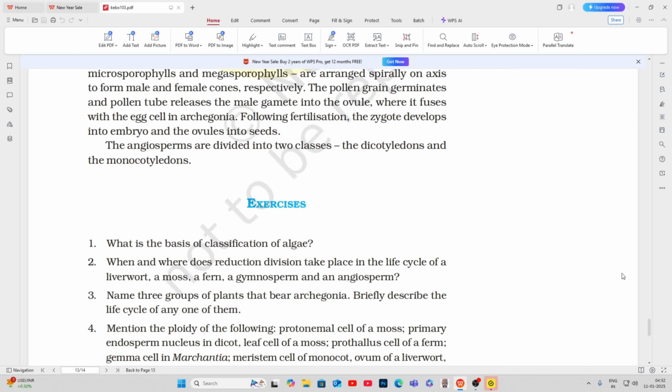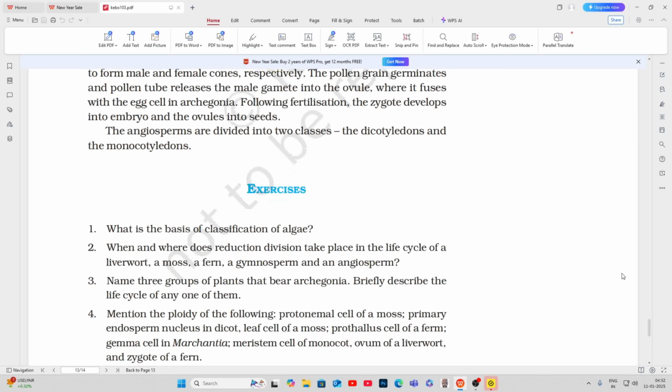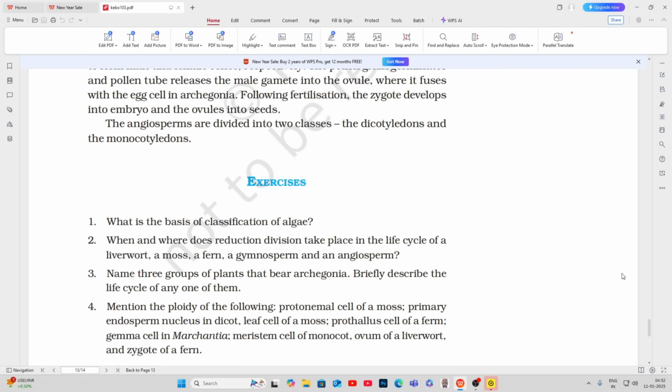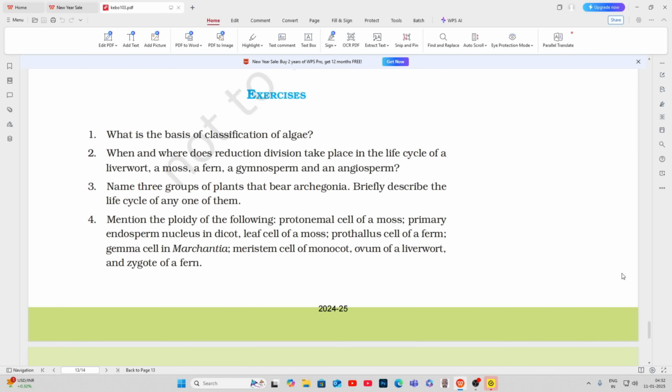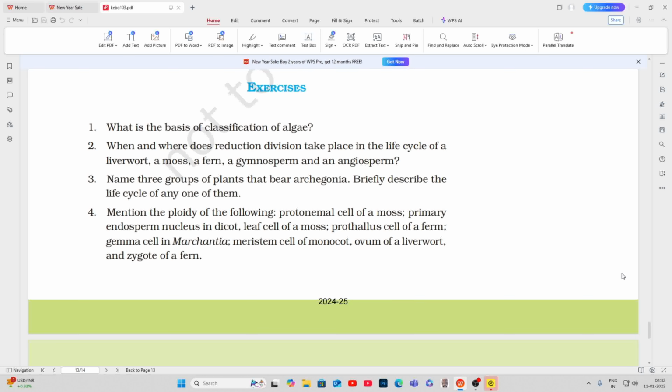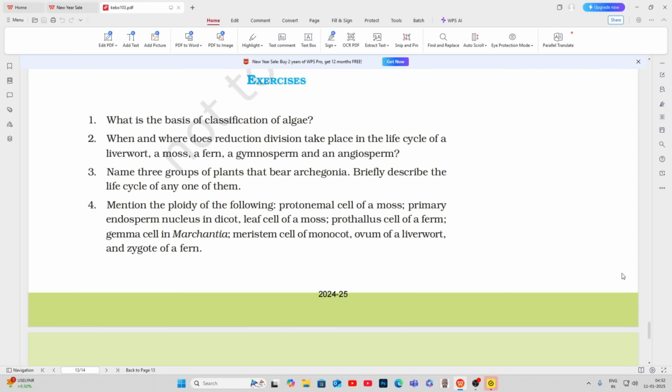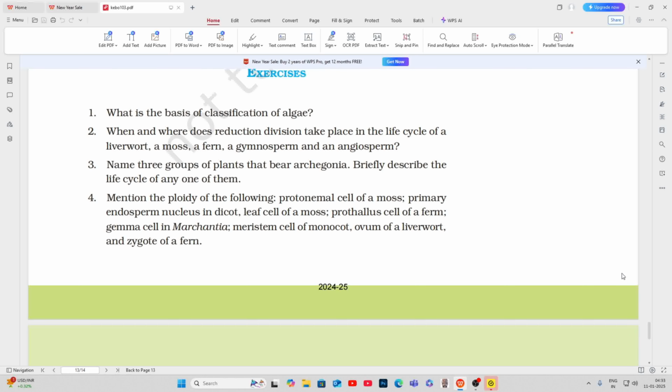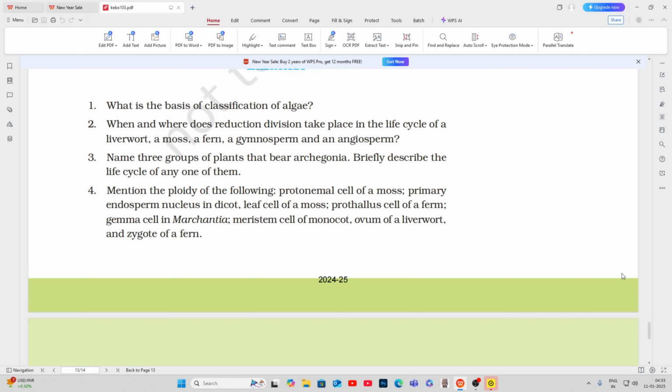The angiosperms are divided into two classes, the dicotyledons and the monocotyledons. Exercises. 1. What is the basis of classification of algae? 2. When and where does reduction division take place in the life cycle of a liverwort, a moss, a fern, a gymnosperm, and an angiosperm? 3. Name 3 groups of plants that bear archegonia. Briefly describe the life cycle of any one of them.